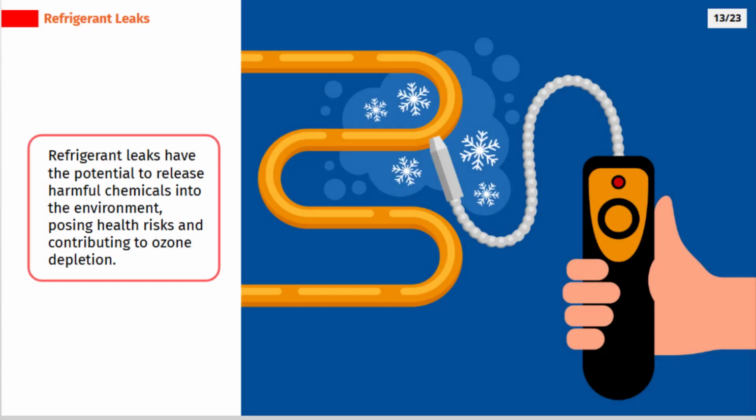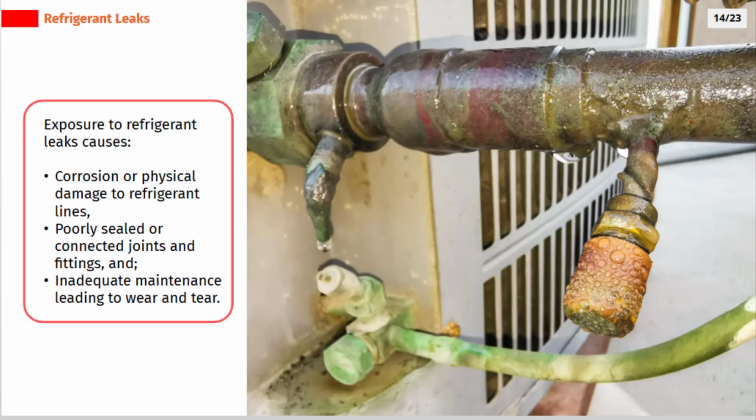Refrigerant leaks have the potential to release harmful chemicals into the environment, posing health risks and contributing to ozone depletion. Exposure to refrigerant leaks is caused by corrosion or physical damage to refrigerant lines, poorly sealed or connected joints and fittings, and inadequate maintenance leading to wear and tear.